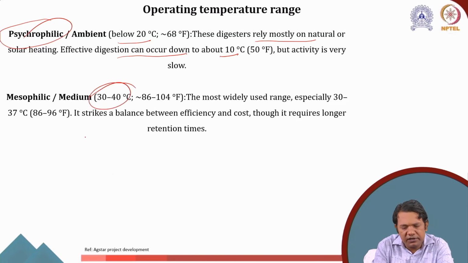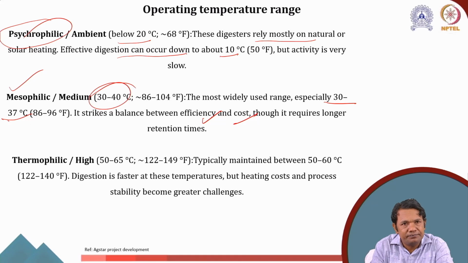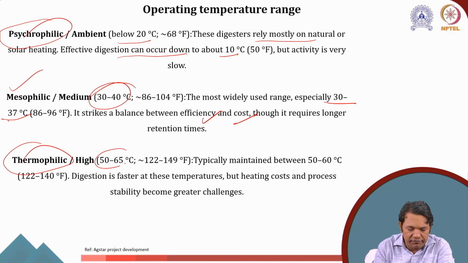So when the operating temperature is 30 to 40 degrees Celsius, we call it mesophilic or medium digestion. Now this is the most widely used range, especially 30 to 37 degrees Celsius, which is very optimum. It strikes a balance between efficiency and cost. Although faster than psychrophilic, it is also a slow process. Therefore, it requires longer retention time. Then we have thermophilic. We can increase the temperature further to 50 to 65 degrees Celsius, particularly 50 to 60 is the optimum condition.